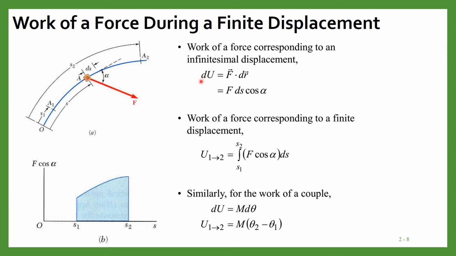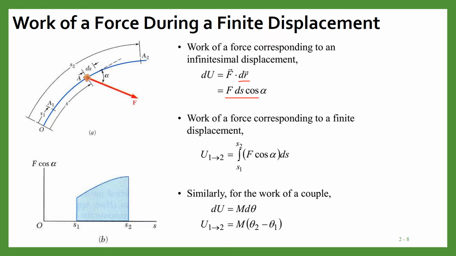So first of all, we will calculate the work of a force during a finite displacement. As you already know, if a force is acting on any particle or a rigid body, and there is some small displacement dr, then the work is equal to F dot dr. This we already know, and we can write it as F ds cos alpha.